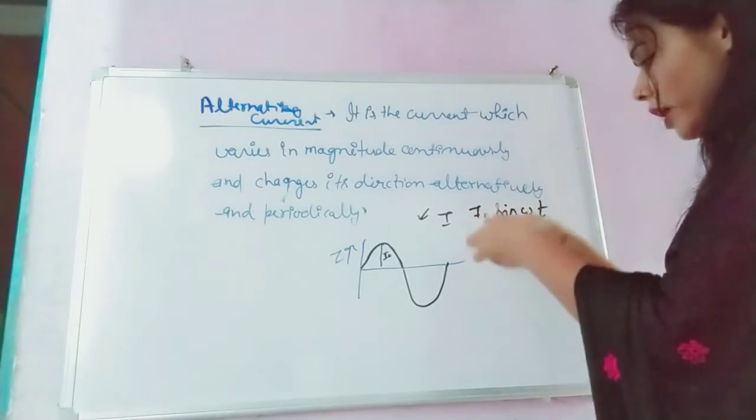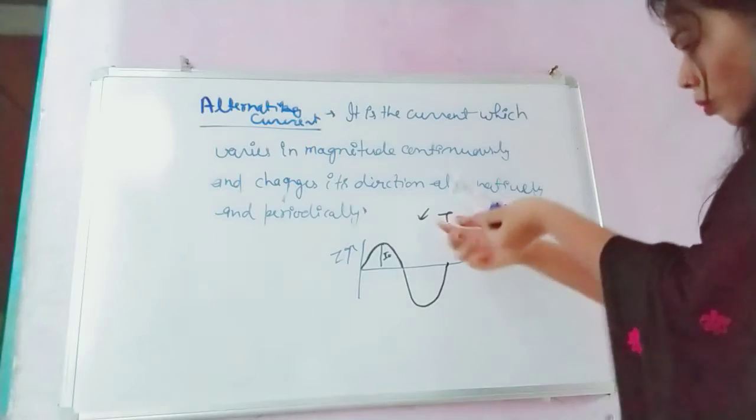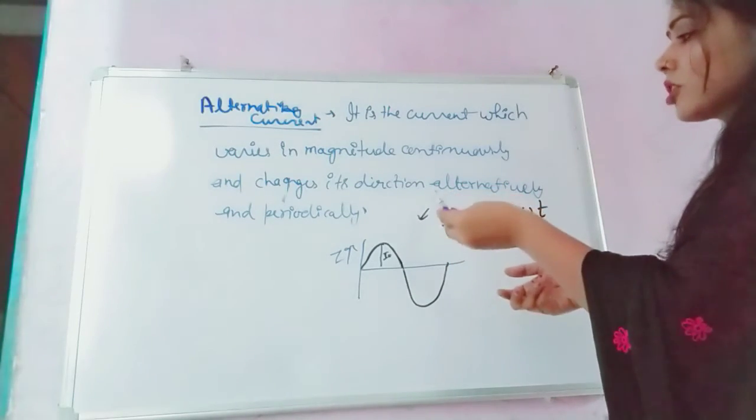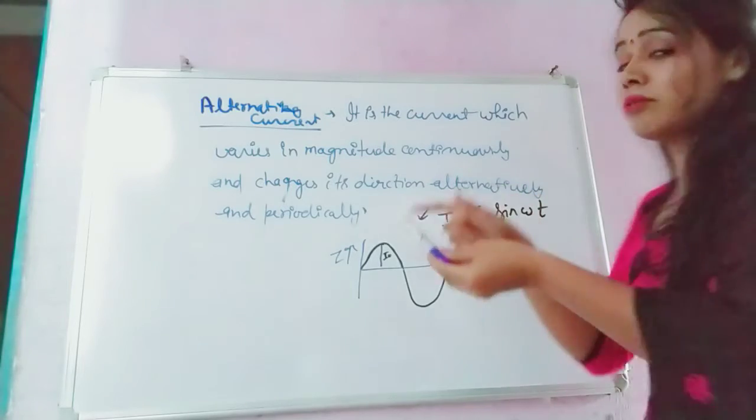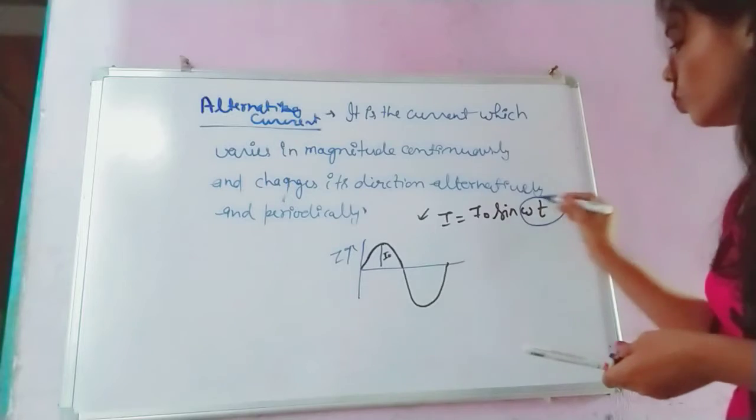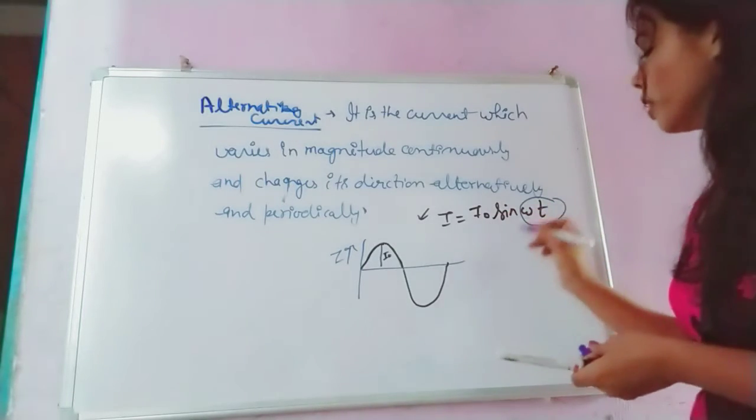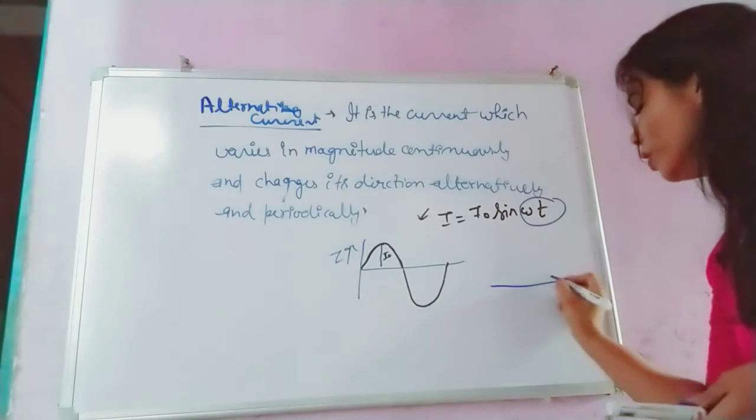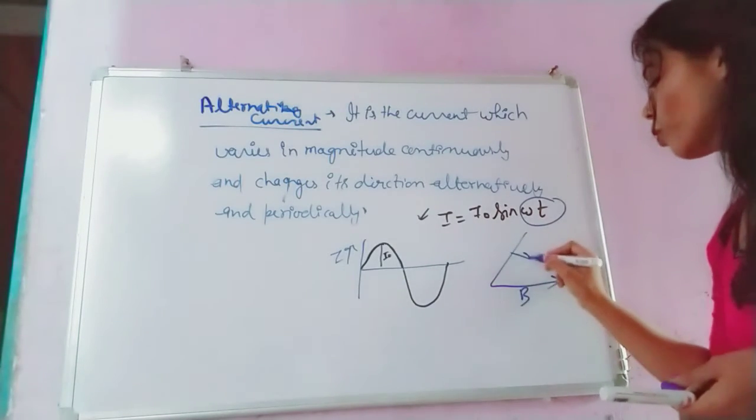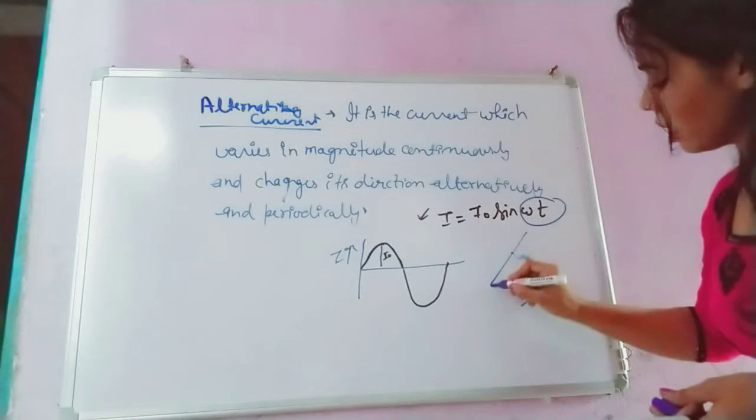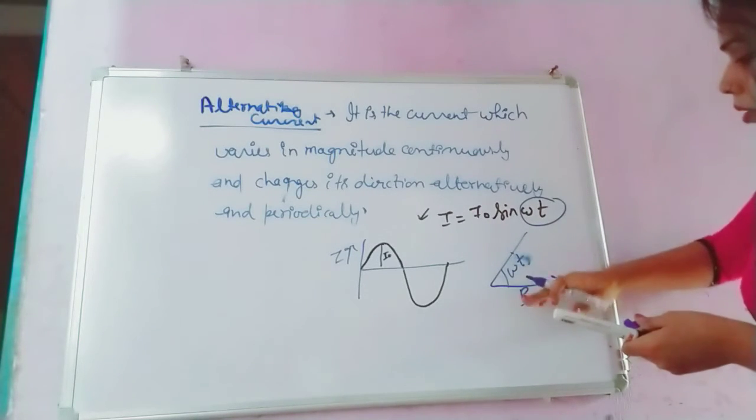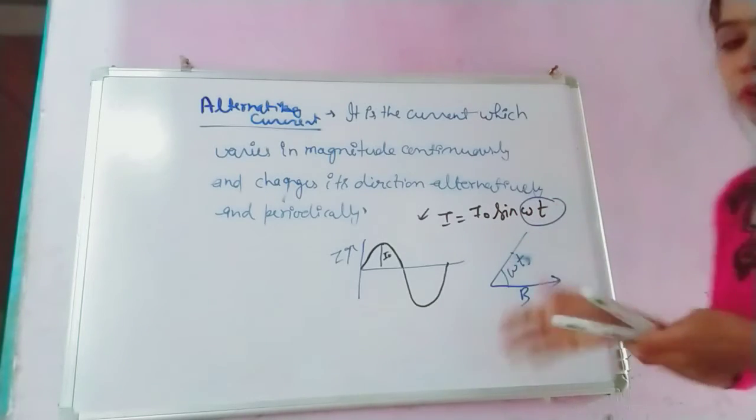We had taken one coil which is moving in a magnetic field, and continuously the coil was changing its direction. We studied that, and after that we got this expression with omega t. So I equals I0 sine omega t. Omega t was the angle between the magnetic field and the area vector of the coil.